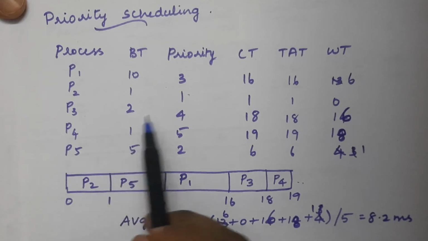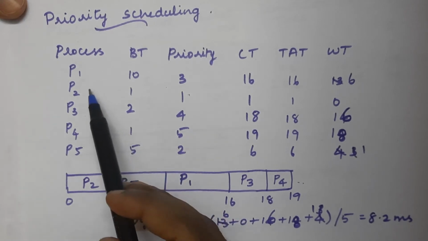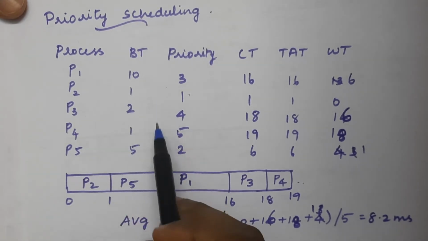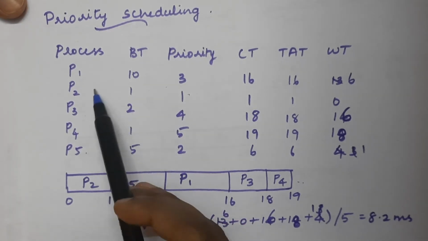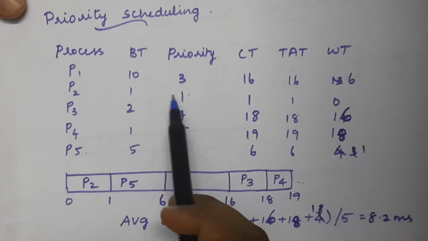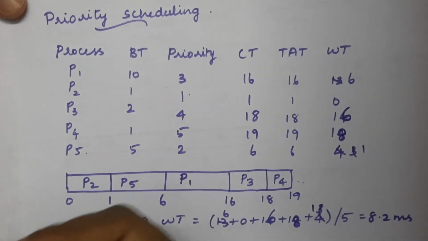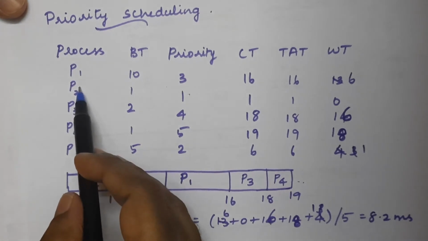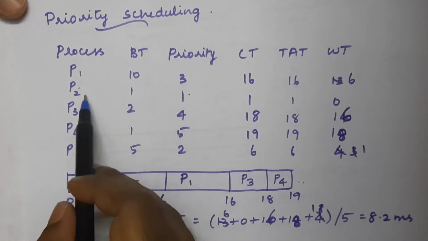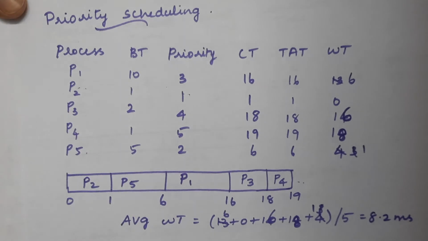First we have the processes P1 to P5. Which process has the higher priority? As I told, the lower number leads to higher priority. The process P2 is the highest priority process, so we need to schedule P2 to the CPU first. What is its burst time?